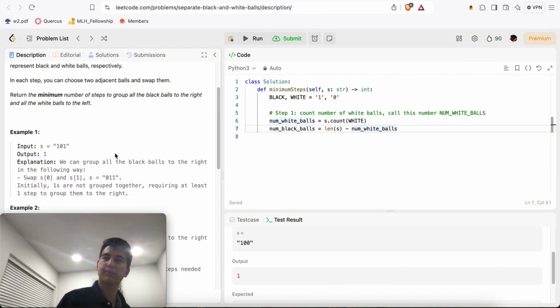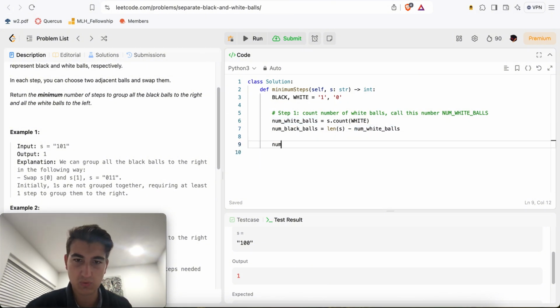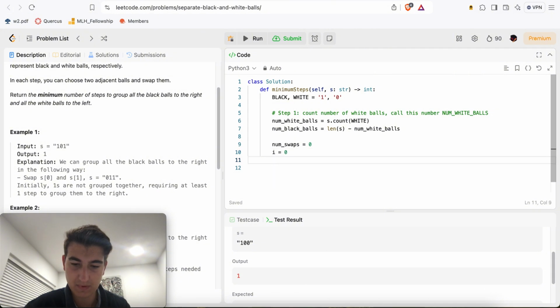Essentially, you're just going to keep going until it's valid. You're just going to keep making swaps. So here we're going to say num swaps is equal to 0. i is equal to 0. While i is less than length of S, while i is less than num.